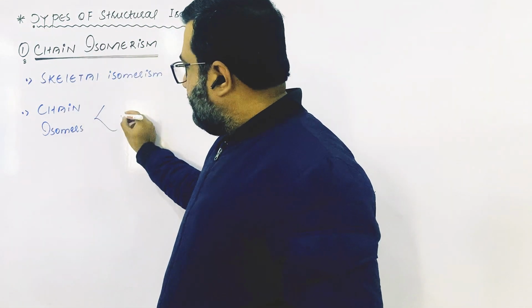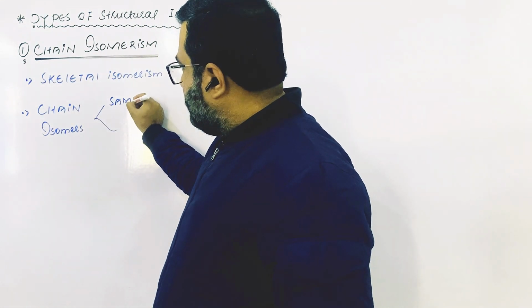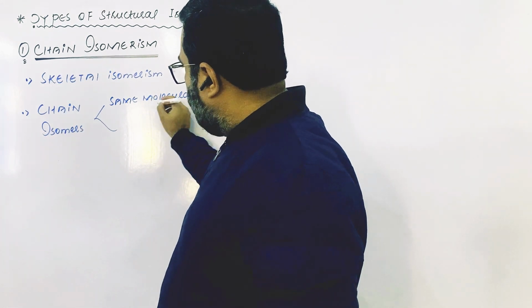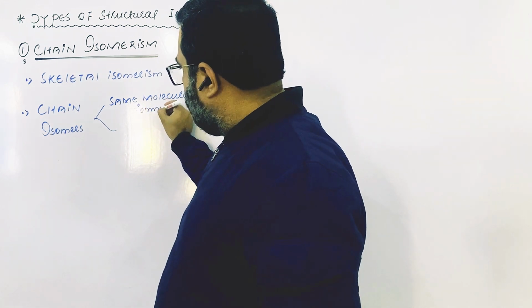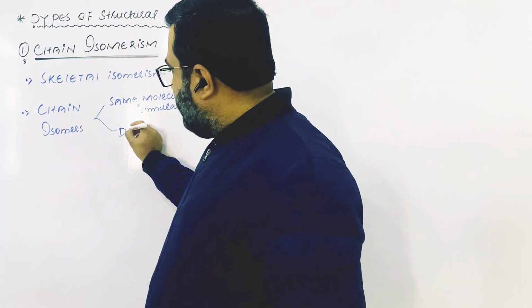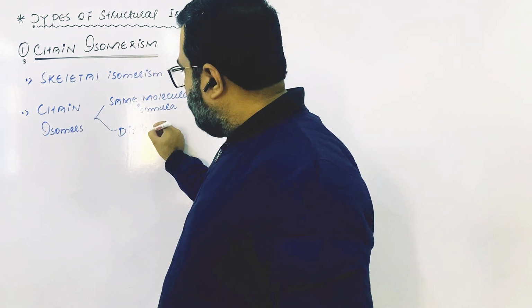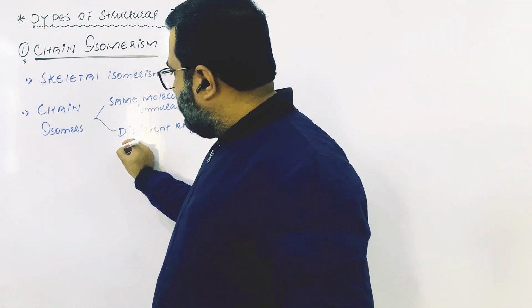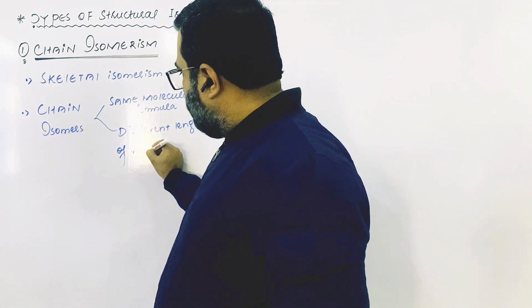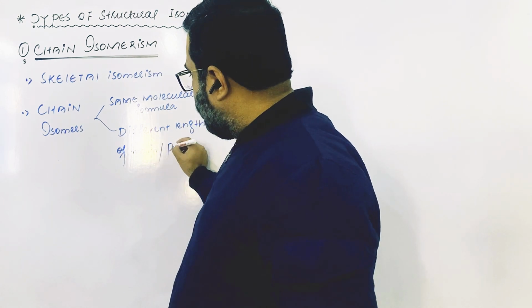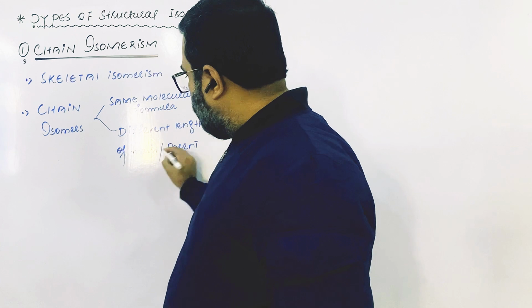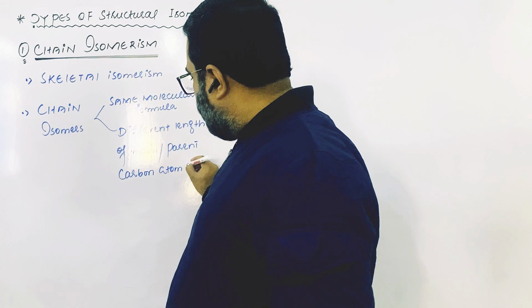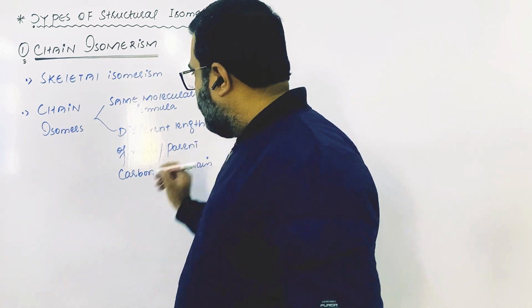Now the chain isomers have the same molecular formula, but they have different length of the main, or you can say parent, carbon atom chain.